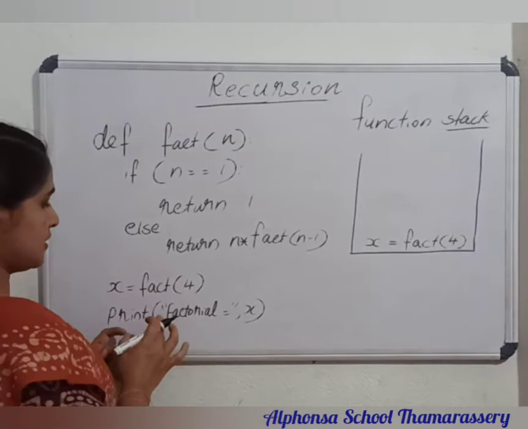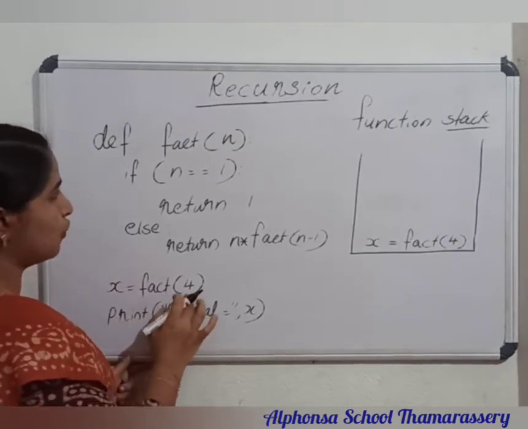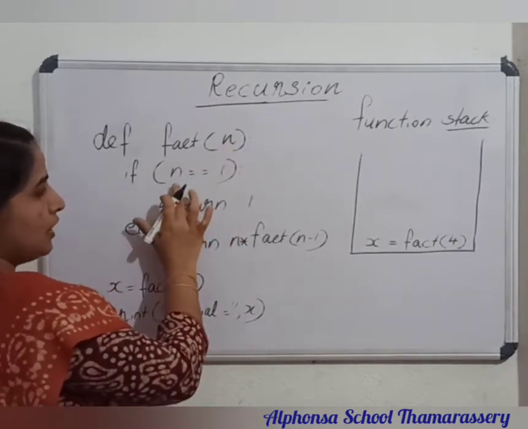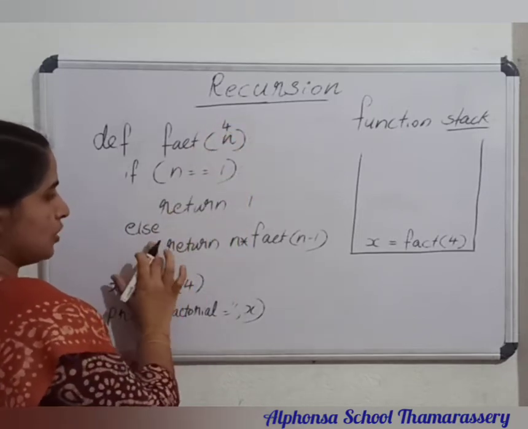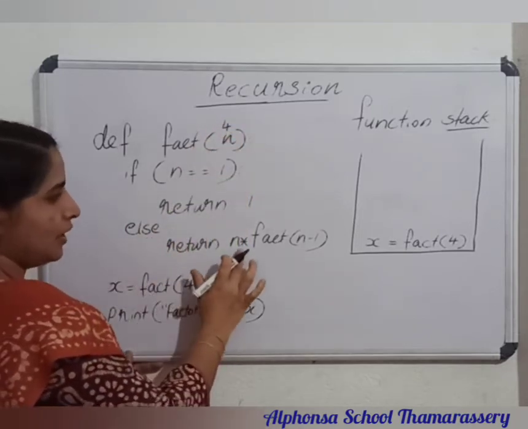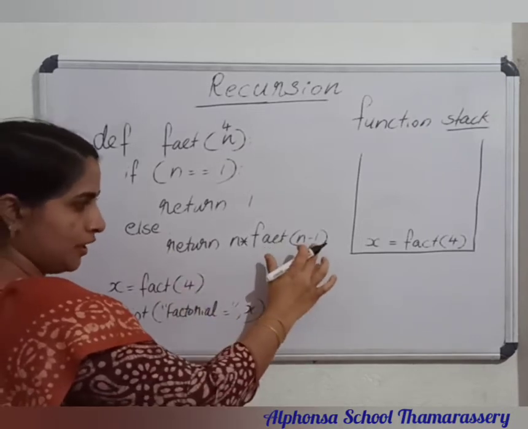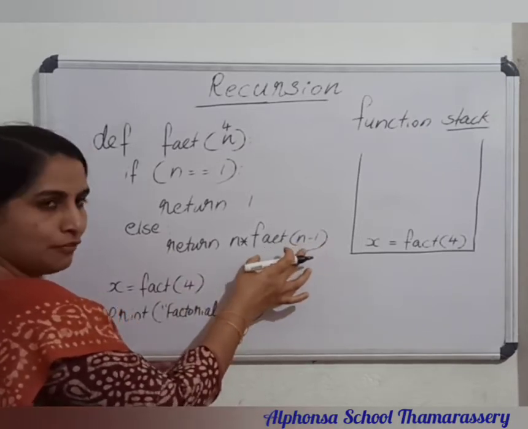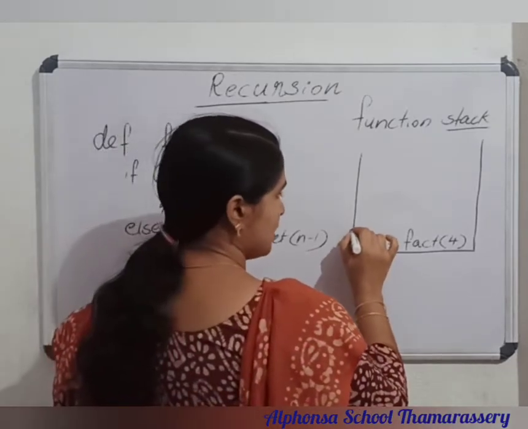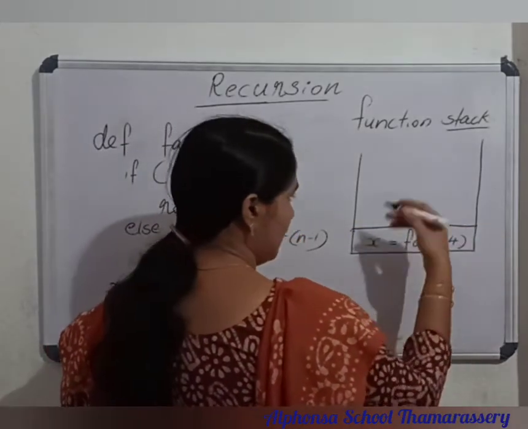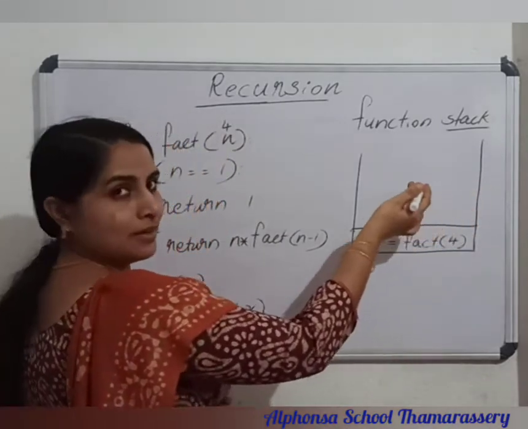And next is fact of 4. So fact of 4 is executing, n is not 1, n is 4 now. So the return is not executing, then else return n into fact of n minus 1. So this is also another function call, so it is stored inside the function stack. In a stack, every element is placed over another one.